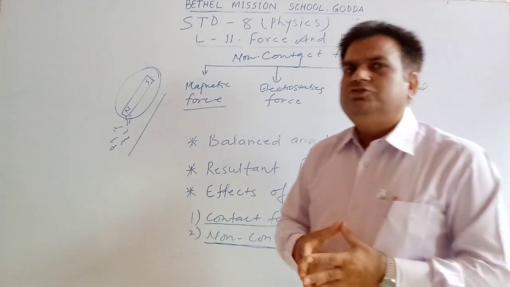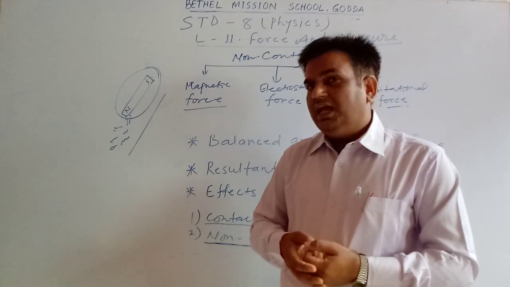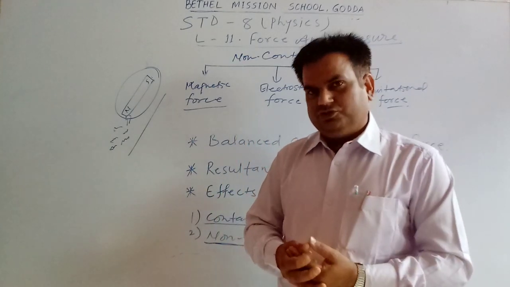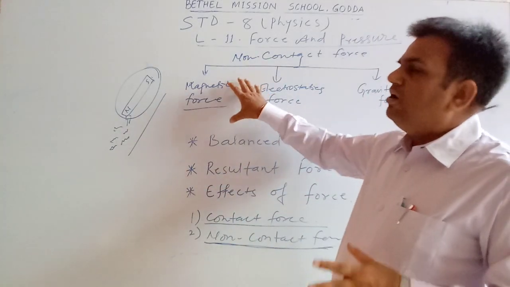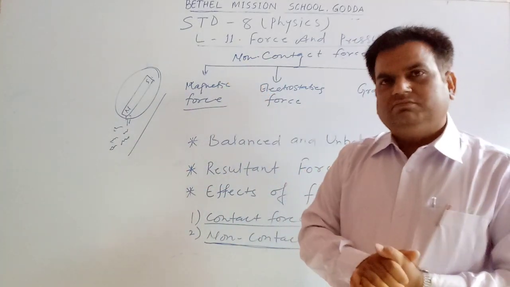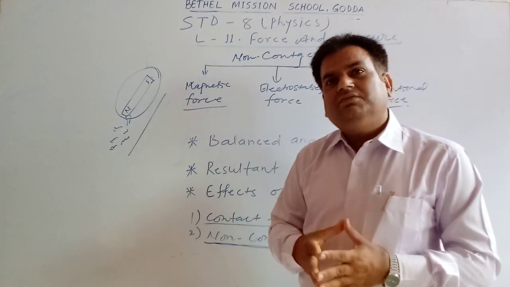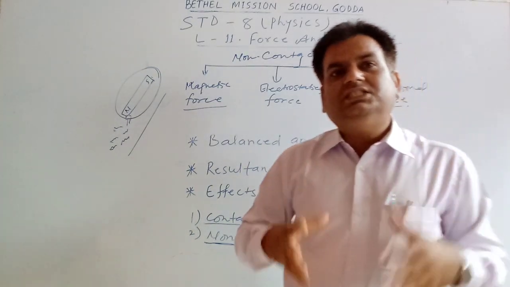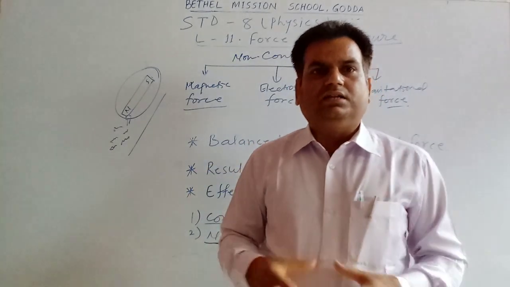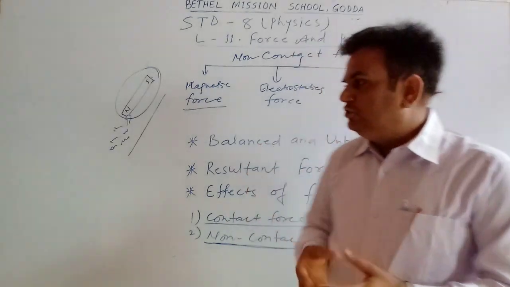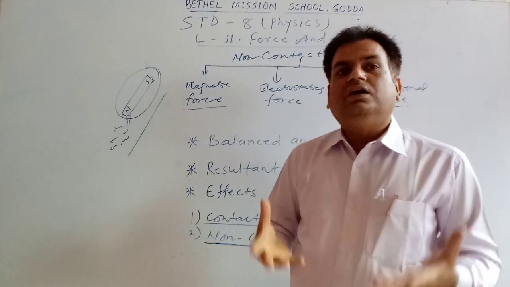Earth also behaves like a magnet, and earth has a magnetic force. But earth also has another kind of force, and this is gravitational force. Gravitational force means the force which is generated by the earth, and this force is due to the gravity of the earth.